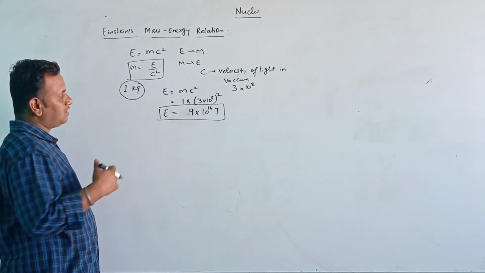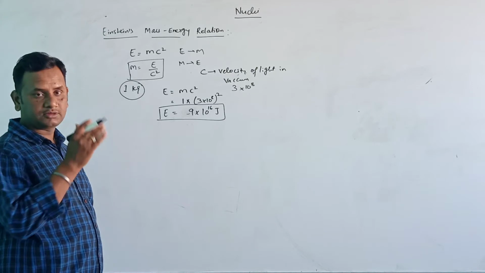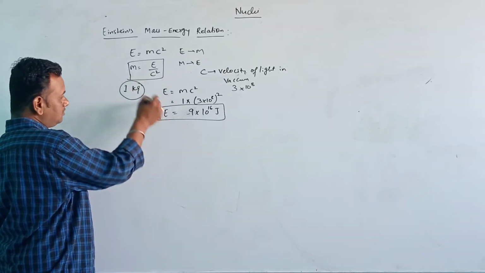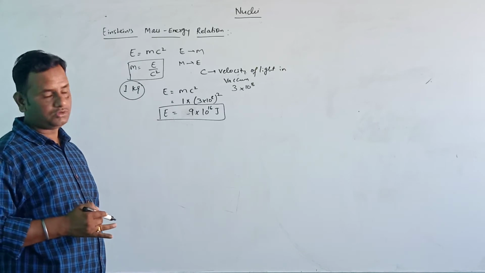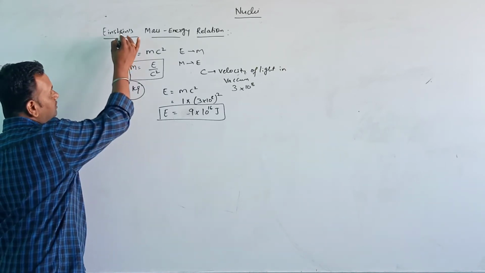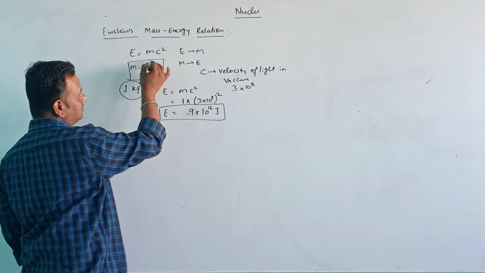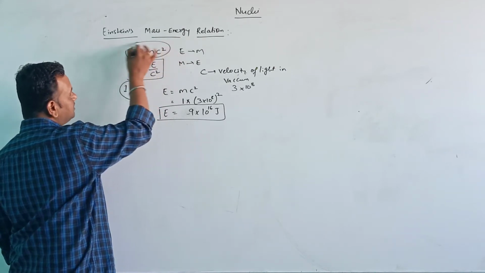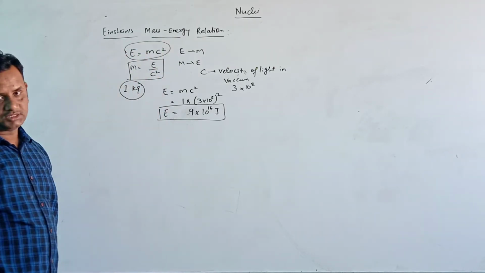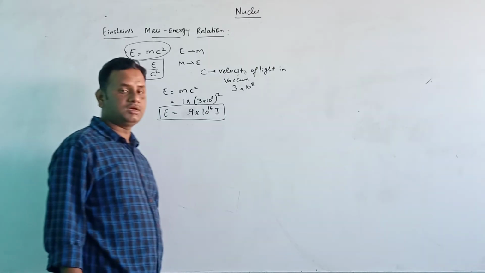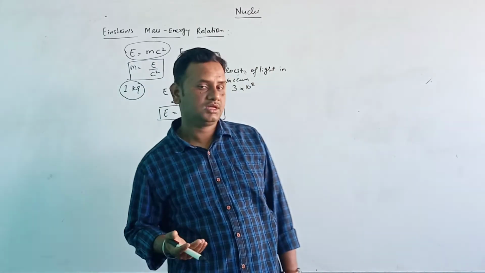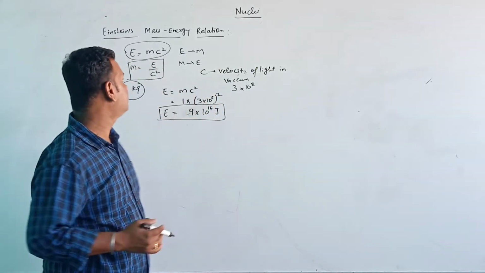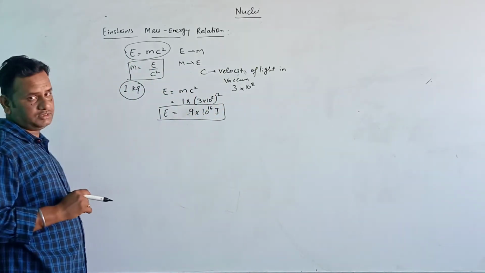So we can convert mass into energy, and vice versa. Okay, so this is Einstein's mass energy relation. Here energy can be converted into mass and mass can be converted into energy. This is according to Einstein's relation.